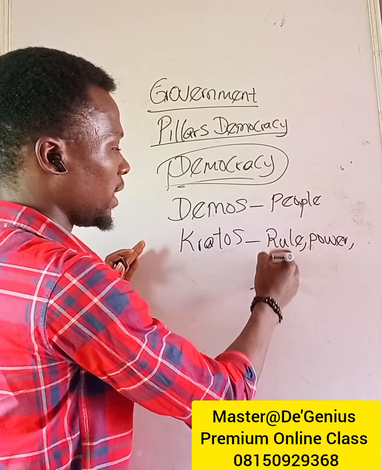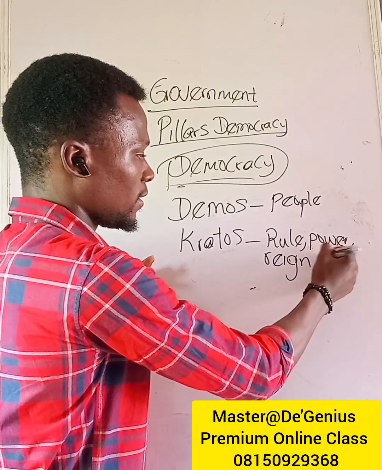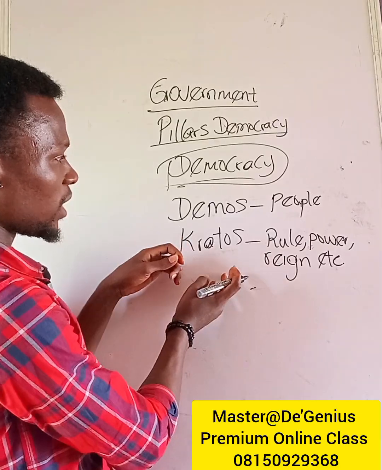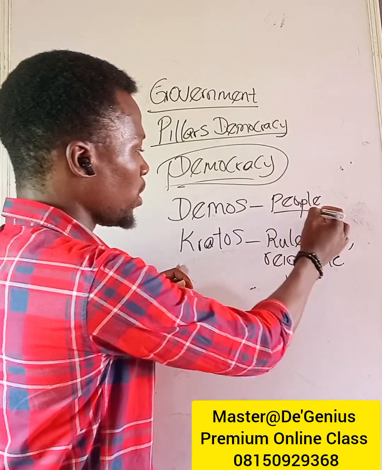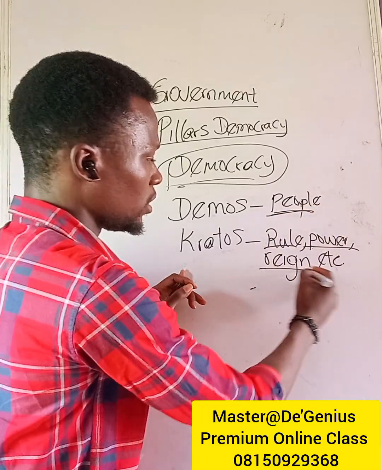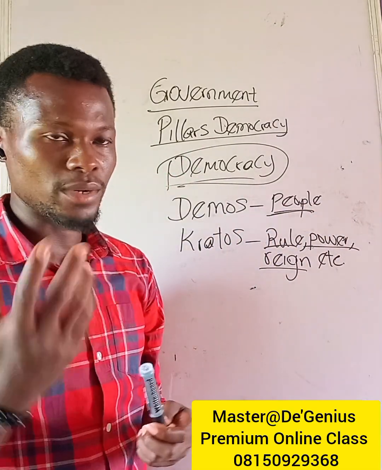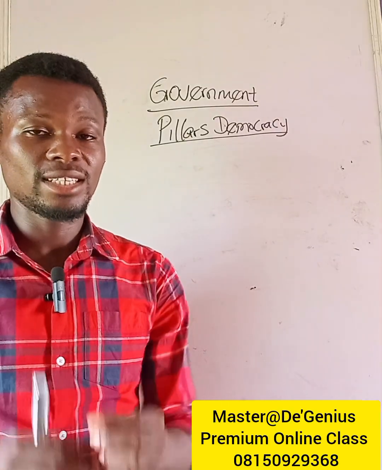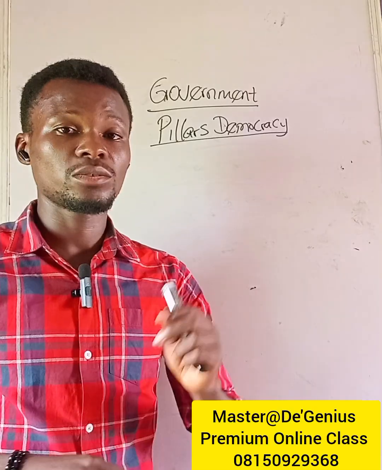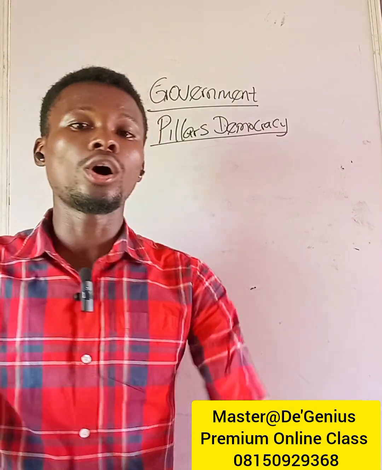You can also say reign. So if we put this together, what you are going to have is people rule, or people in power, or people reign. That is where we get the word democracy from. Just like I said in the definition, democracy is a system of government where people rule or reign either indirectly or directly.